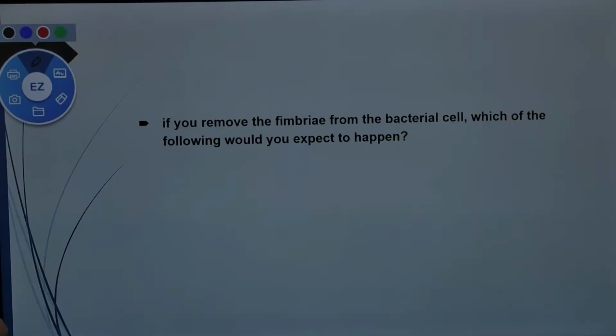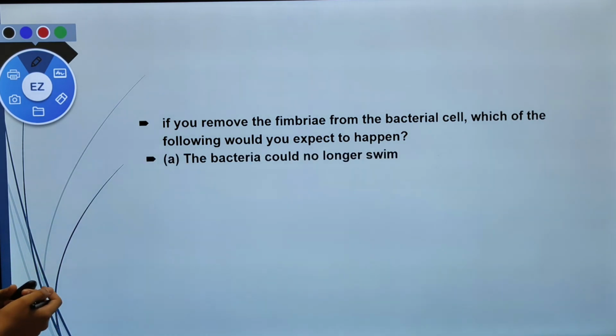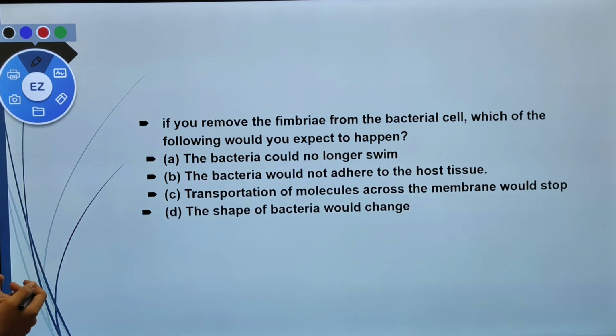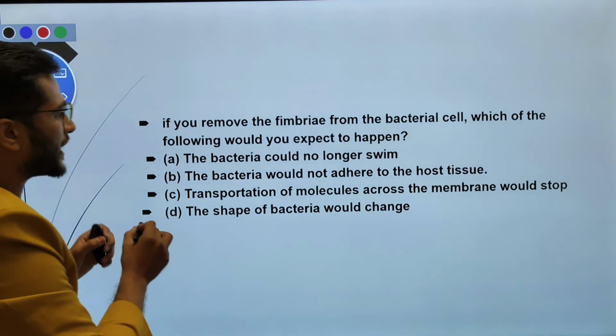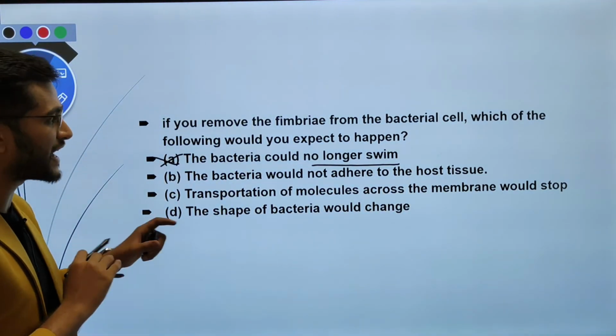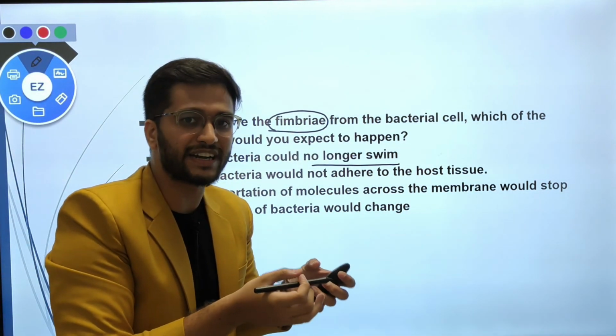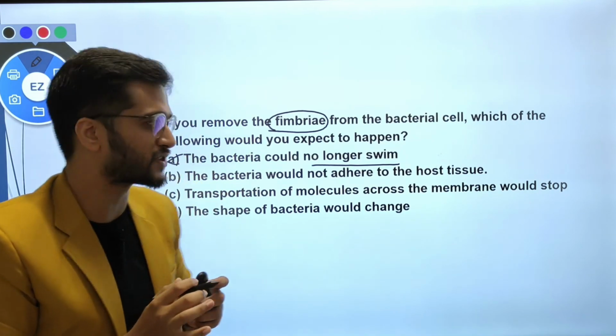The question is, if you remove the fimbriae from the bacterial cell, which of the following would you expect to happen? These are some options. Look and give the answer. Yes, so let us see. The bacteria could no longer swim. It is not the answer. Why? Because as we learned, pili and fimbriae are not a locomotory unit. They are only used for sticking purposes.